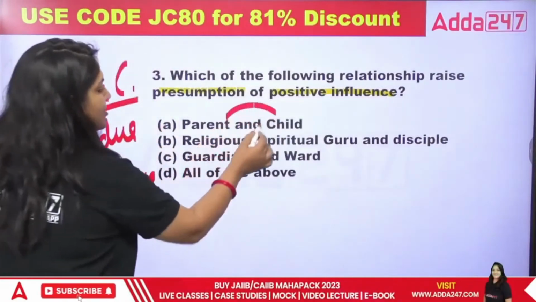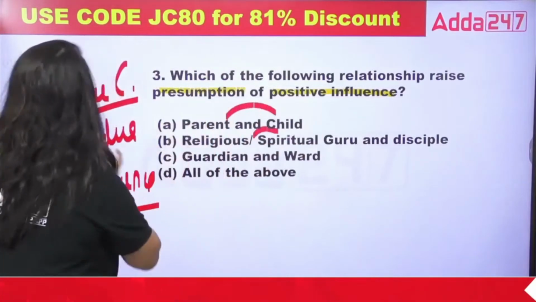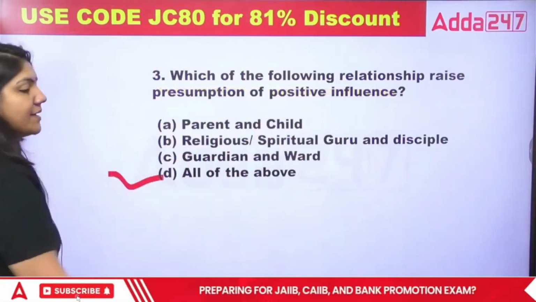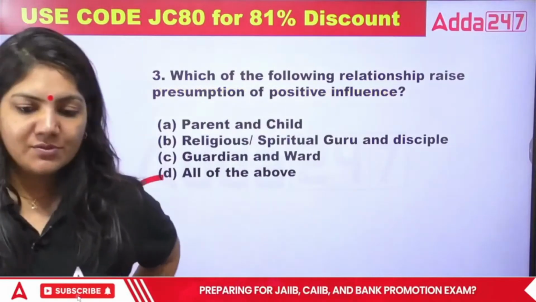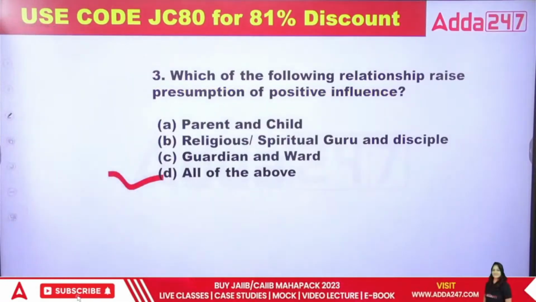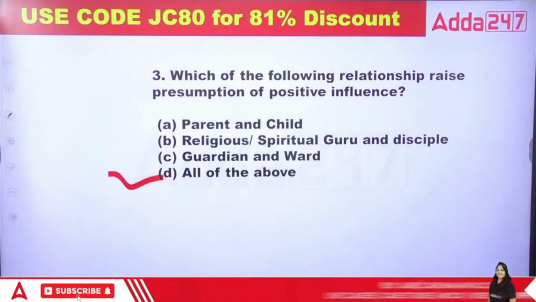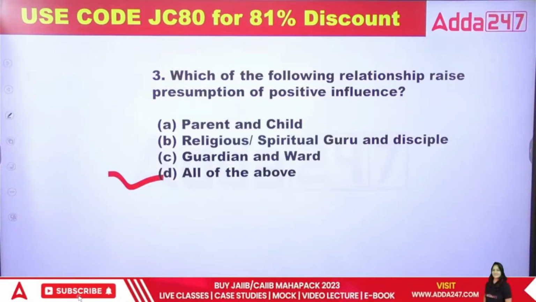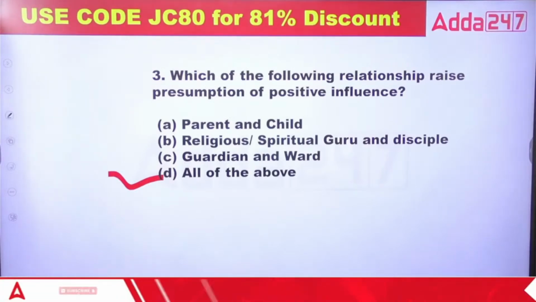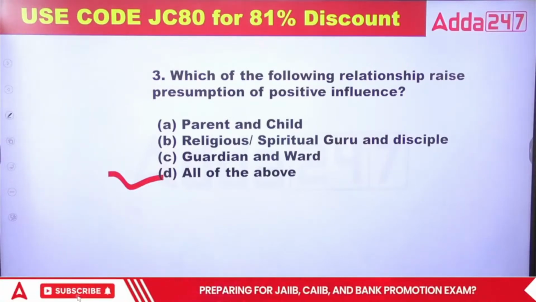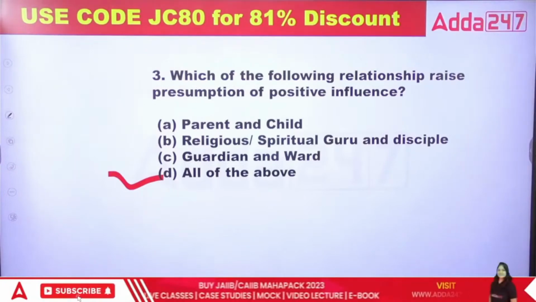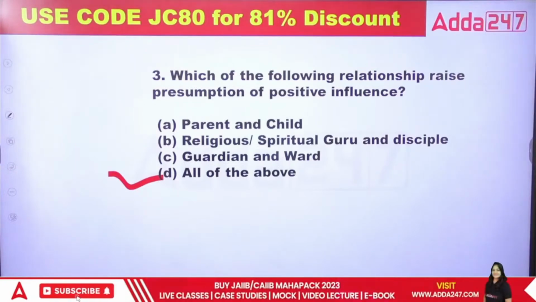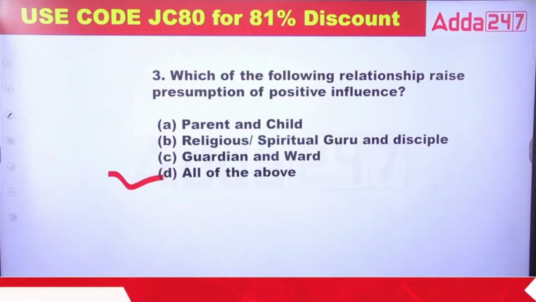So all these relationships come under undue influence. So D is the right answer. D is the right answer for this question. Okay class, so this is the right answer.